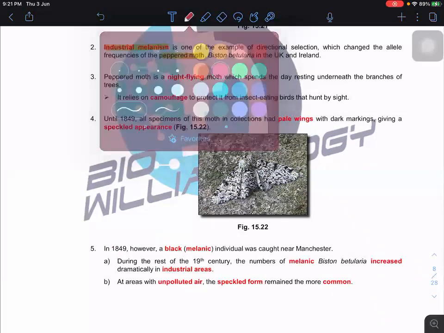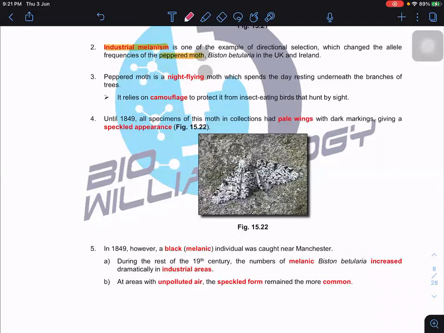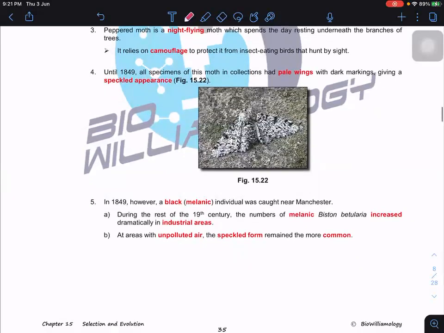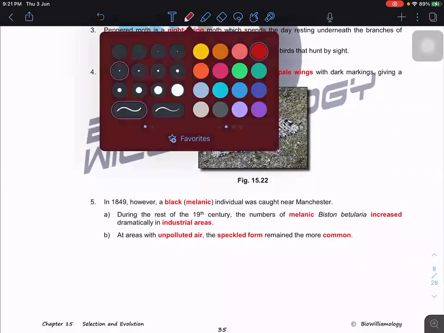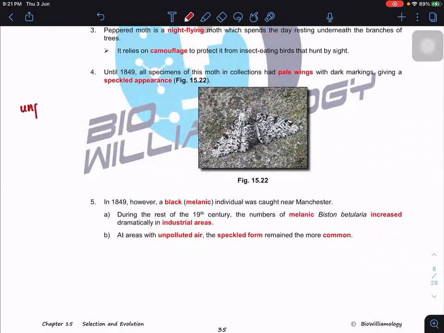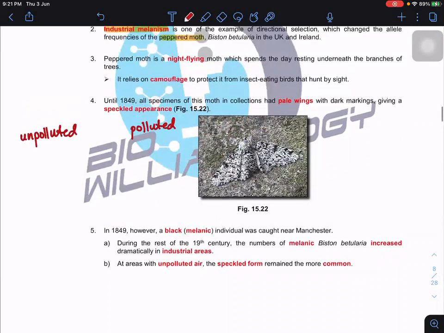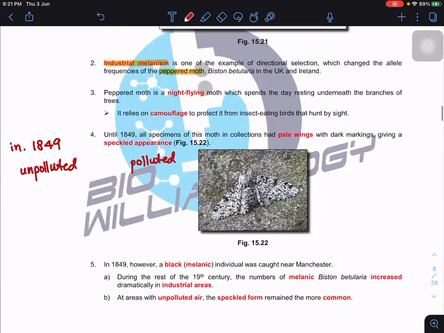Now look at this. We have two areas: one is an unpolluted area, another is a polluted area. Before 1849, all of them were the white speckled form.